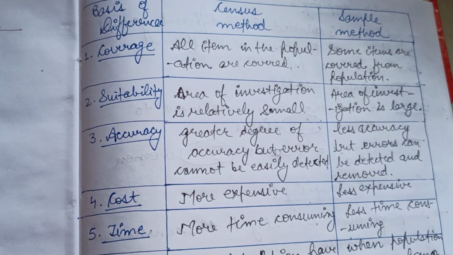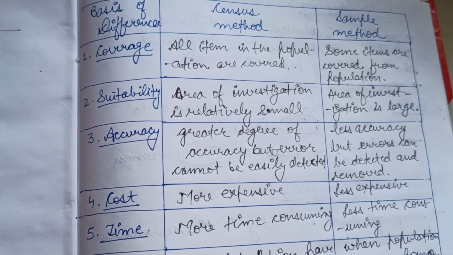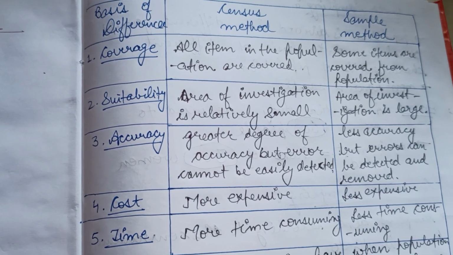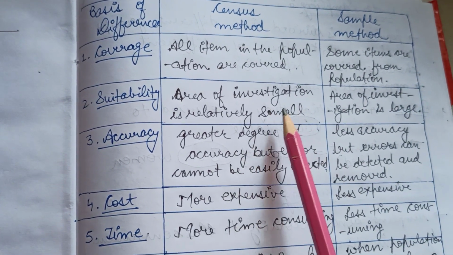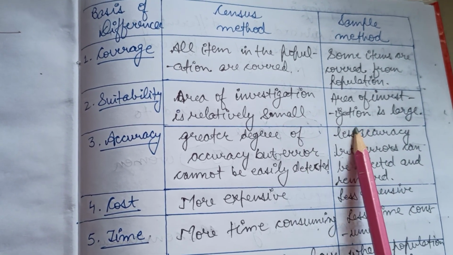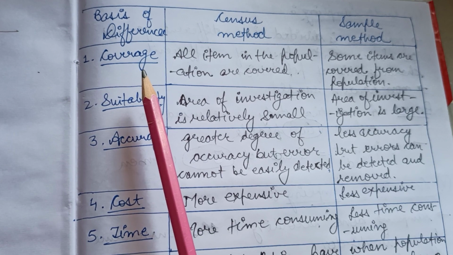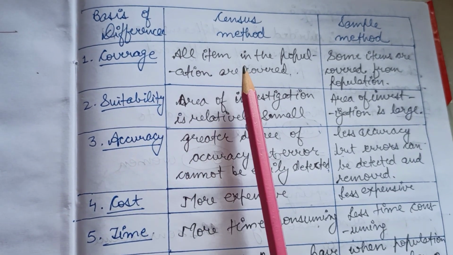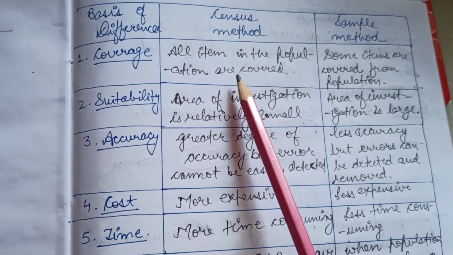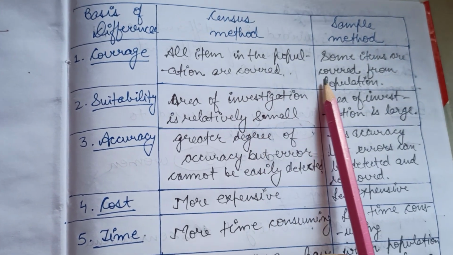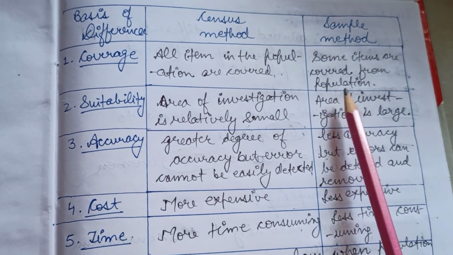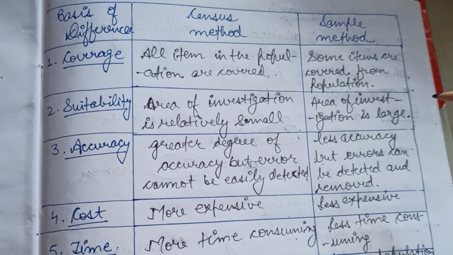Now the question arises, which method of collection of data must be preferred over the other? So first we will study the difference between the census method and the sample method. After that we will reach a conclusion. The first basis of difference is coverage. As we know, in the census method all the items in the population are covered, but on the other hand, in the sample method only some items are covered from the population as the sample.